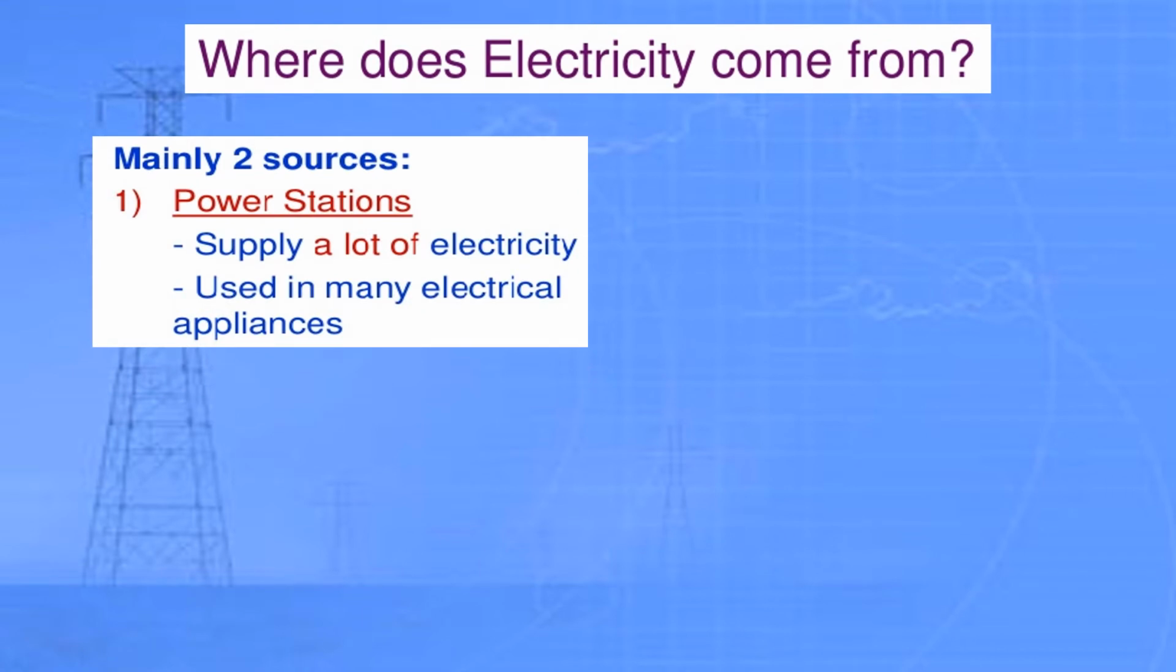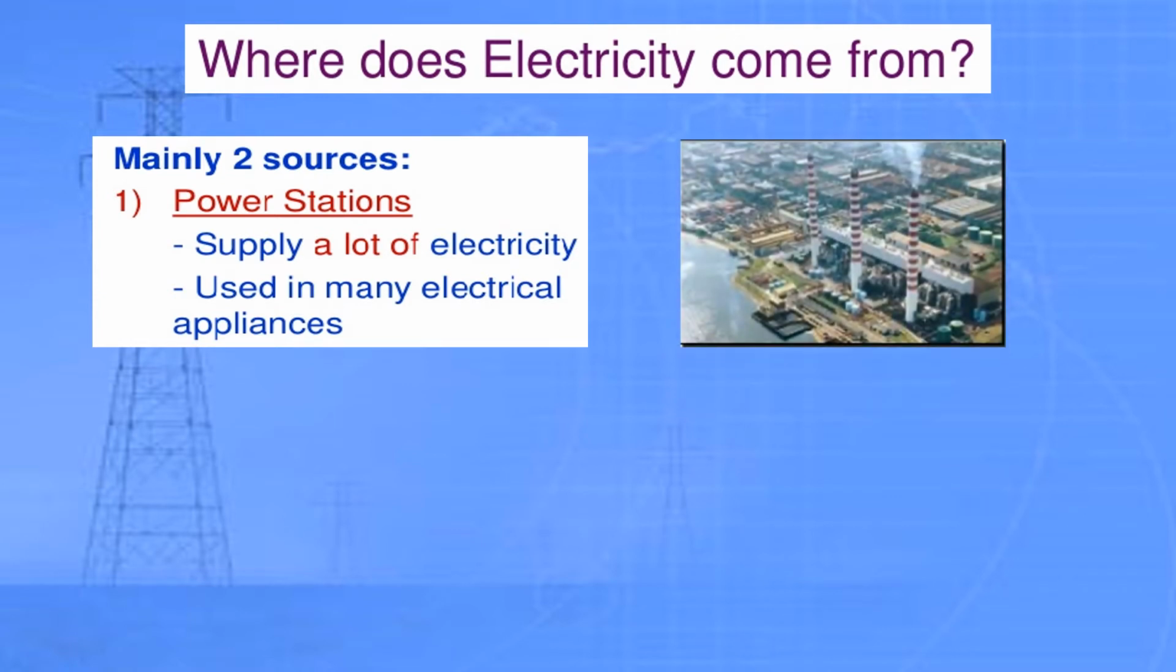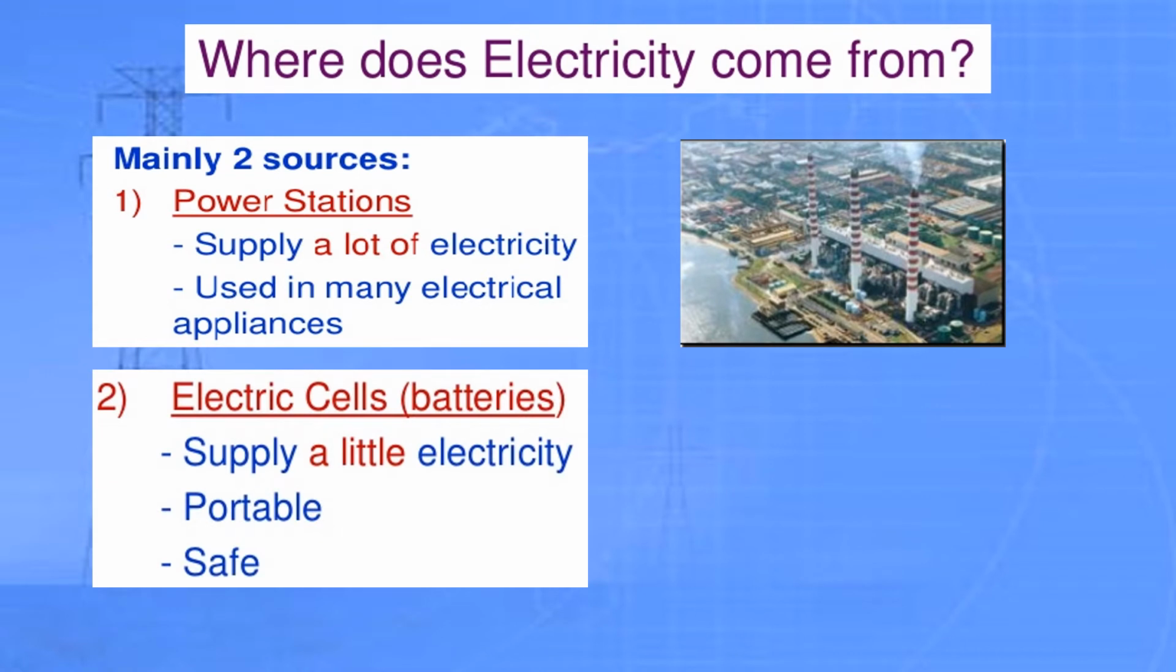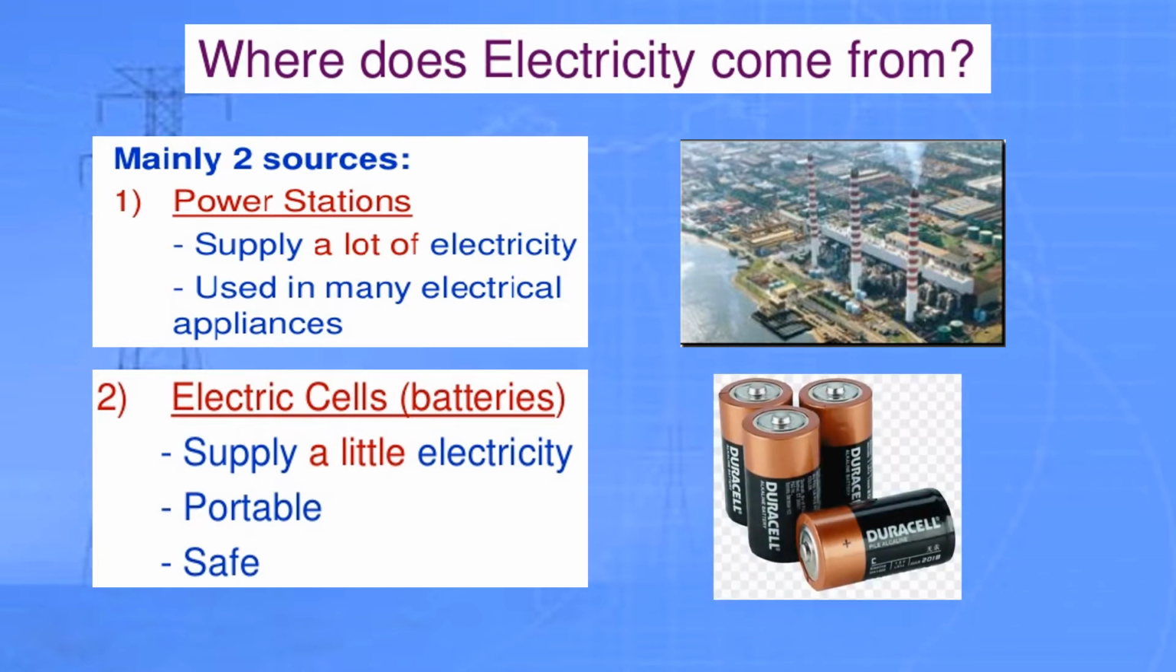Power stations supply a lot of electricity and are used in many electrical appliances like ACs, fans, refrigerators, and all the main electrical appliances which are being used in our homes. And a power station looks like this. Second, we have electric cells, batteries that supply a little electricity, and they are portable and safe. Like we can use them in watches, clocks, torches.